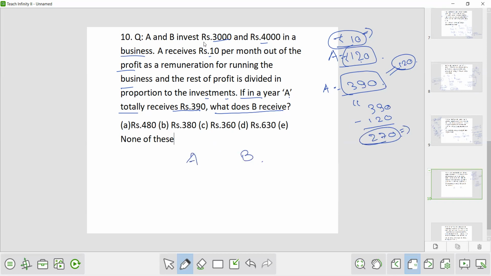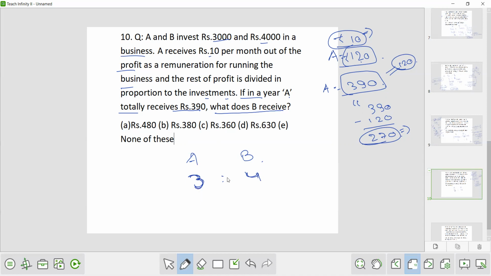Now A and B invested rupees 3000 and 4000 in a business, and the time period is also the same. So profit will be divided in the ratio 3 is to 4. 3000 is to 4000, the profit will come as 3 is to 4. Now this is the ratio in which the profit is divided.